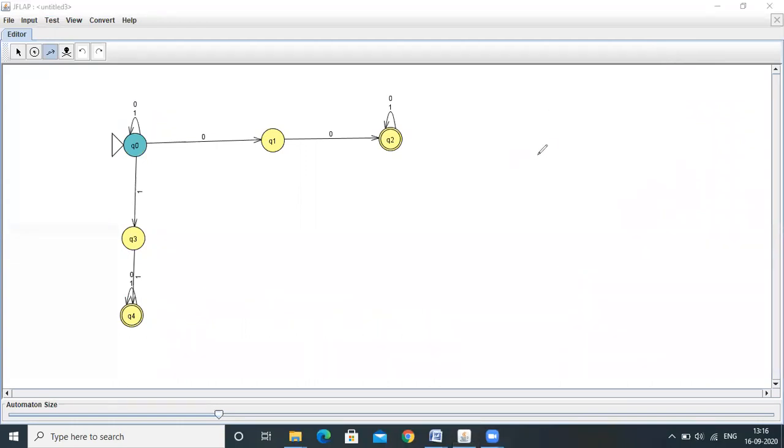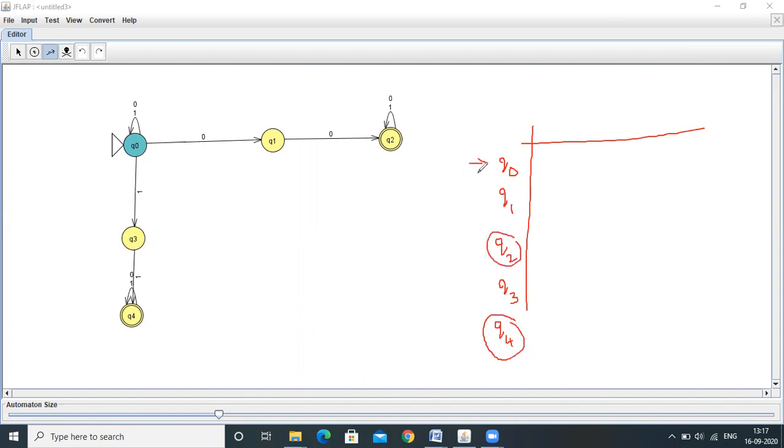Now design the transition table for this one. Q0, Q1, Q2, Q3, Q4. Here Q4 and Q2 are the final states.